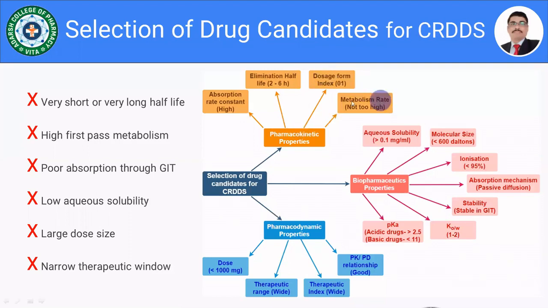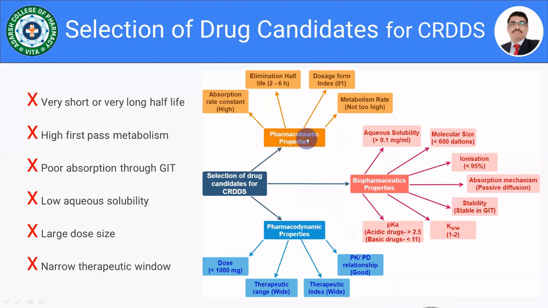Then the metabolism rate or the biotransformation, the first pass, should not be too high. If the drug is going to be cleared by the liver, such drugs are not suitable for designing a controlled drug delivery system, because from the controlled drug delivery system a small amount of drug is going to be released, and the same amount through the hepatic portal vein is going to reach the liver and be cleared by the liver. So it's of no use to design the controlled drug delivery system. So these 4 points need to be considered while selecting the controlled drug delivery system.